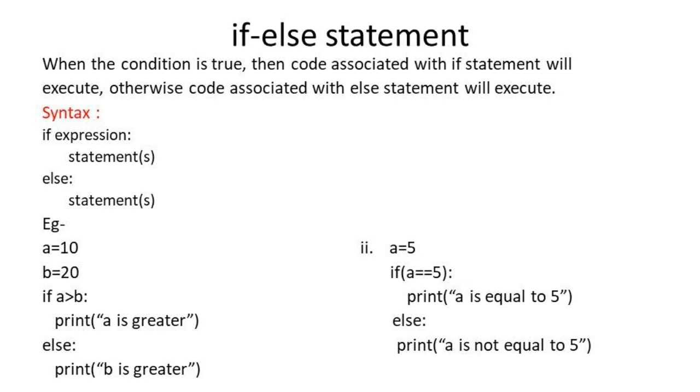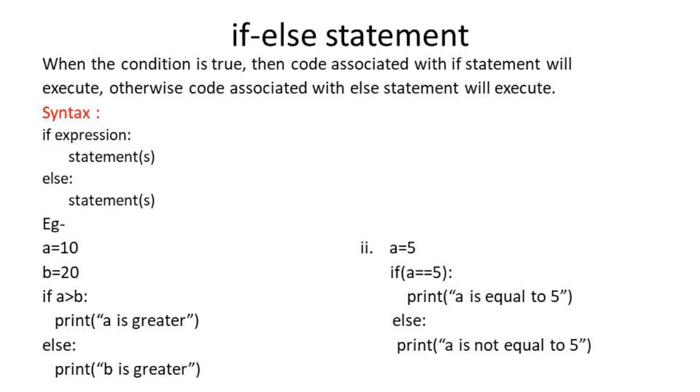For example, a is equal to 10, b is equal to 20. So we have applied the condition if a is greater than b, then we will print a is greater, else b is greater. If a is not greater, then which will be greater? That is b. So b will be greater.